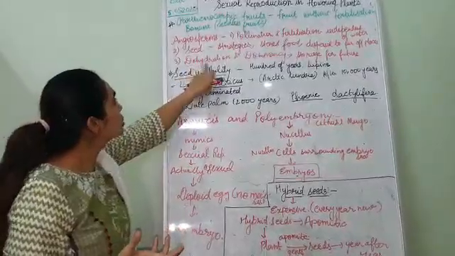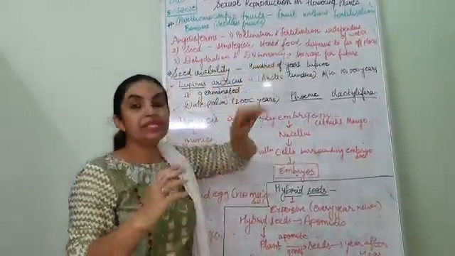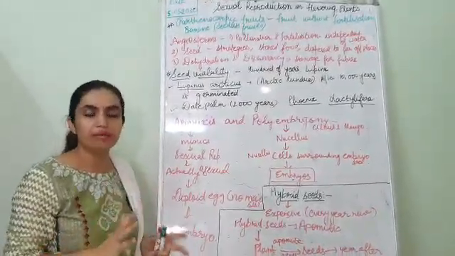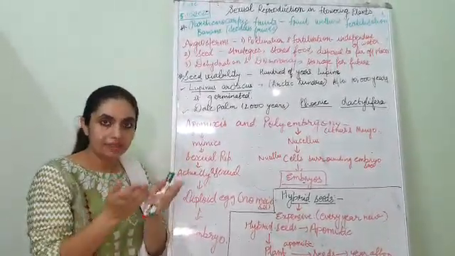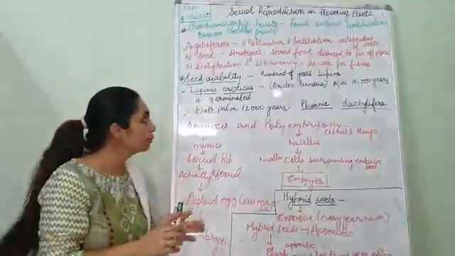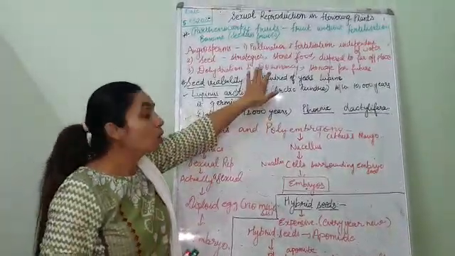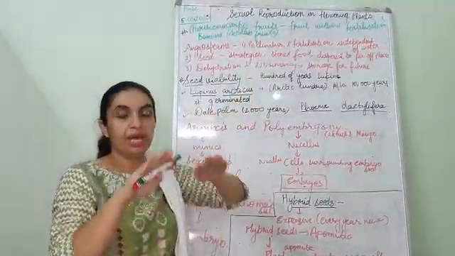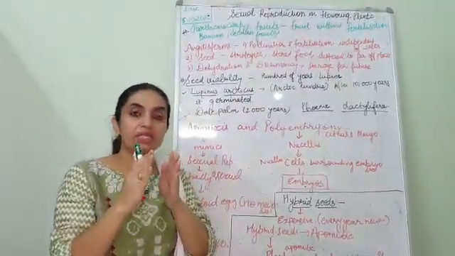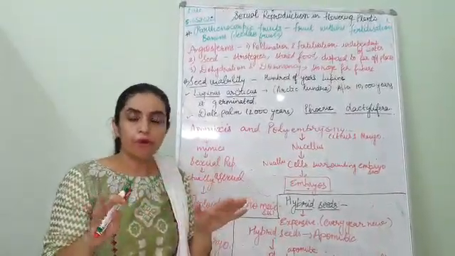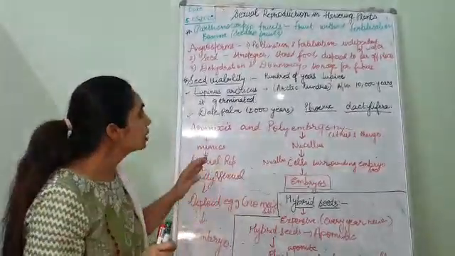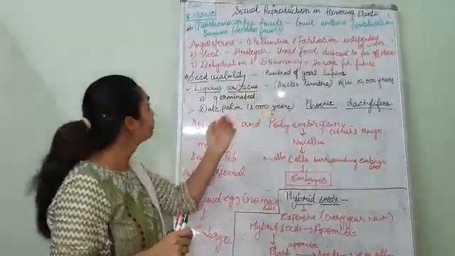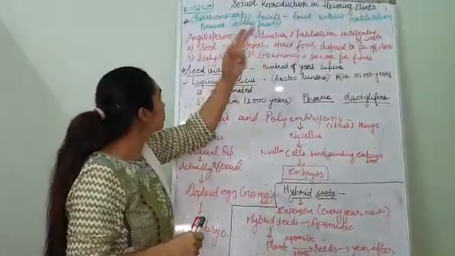The stored food is in the form of cotyledons, we know. Then dehydration and dormancy. If the seeds are not provided water for a certain period of time, they remain viable and protected inside the sheaths, testa and tegmen, as I told you. And secondly, dormancy. We discussed dormancy yesterday. It is a period of rest, meaning the metabolic activity goes off or is very slow. So the seeds are kept for the future in this way due to these two properties.